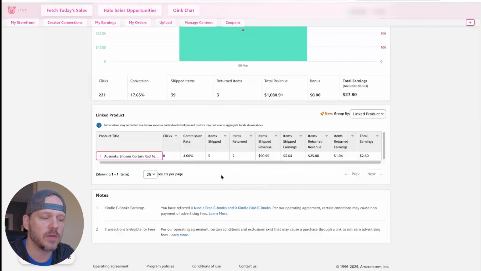You can only see ordered items that meet a specific threshold. Some values may be hidden due to low volumes. Right there is the key. If you haven't sold at least 4 of a particular thing, it will not show up down here. So I shipped 5 of this curtain rod, which is the only reason I can see just that. Everything else I sold yesterday was only 1, or 2, or 3 of those, so they're not going to show here.